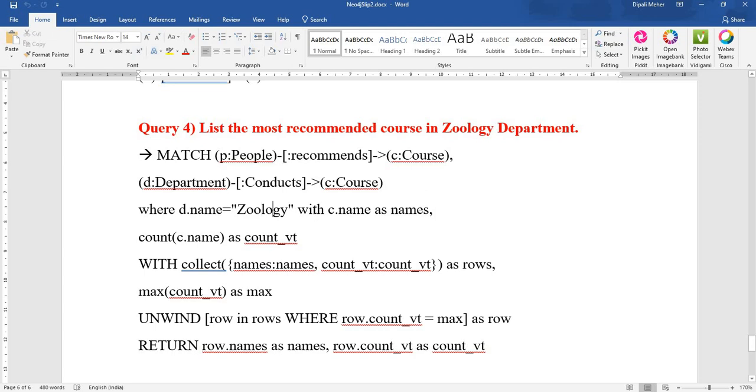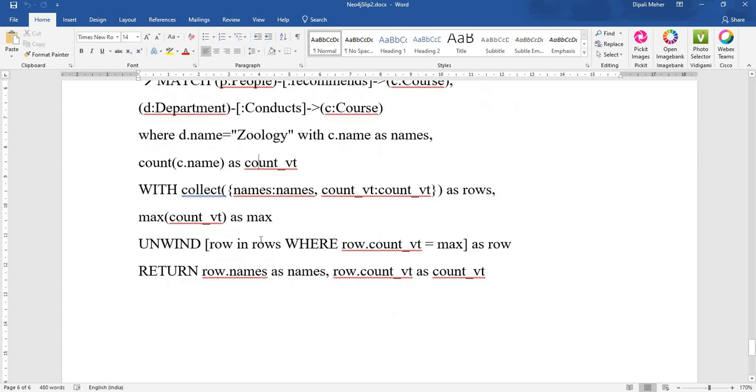Now what have we used here? With. What is the purpose of with? It is used to give input. With CNAME as names, course name as names. So you have to count that course name and its count. What is its count? That means the number of courses run by that department. So it will take the department name and course name and create a row with the department count, the number of courses run by that department.